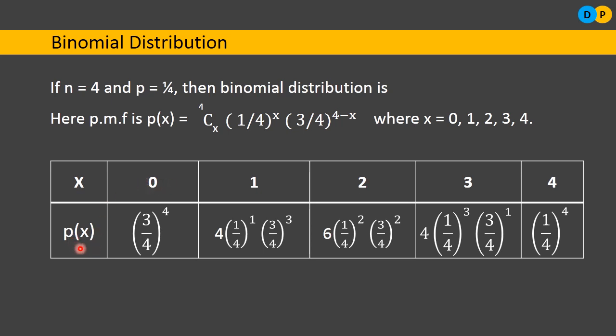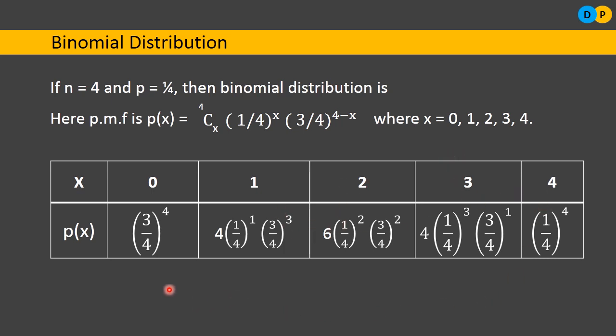If x is equal to 0, the probability of 0 is 4C0 times 1 by 4 to the power 0, then 3 by 4 to the power 4 minus 0. Completing all these terms, it becomes 1. We are left with only 3 by 4 to the power 4. Next, similarly, if x takes value 1, the probability of x equal to 1 will be 4 into 1 by 4 to the power 1, 3 by 4 to the power 3. Similarly for 2, 3 and 4.